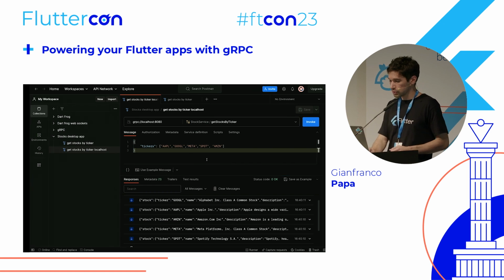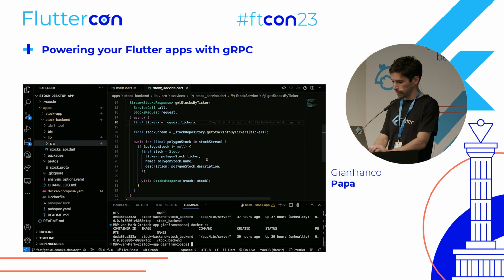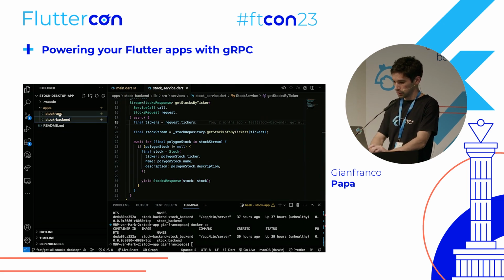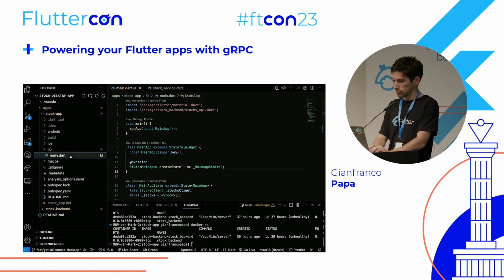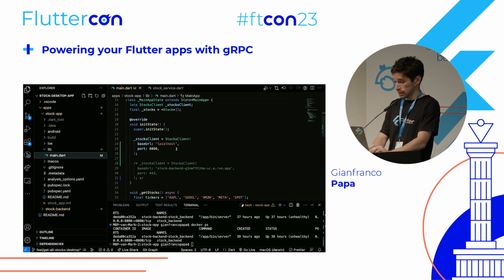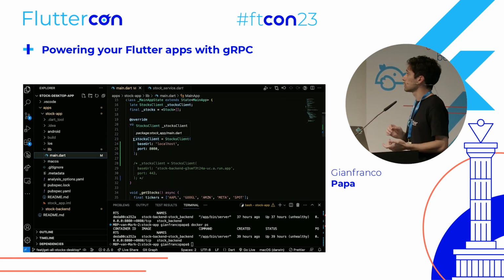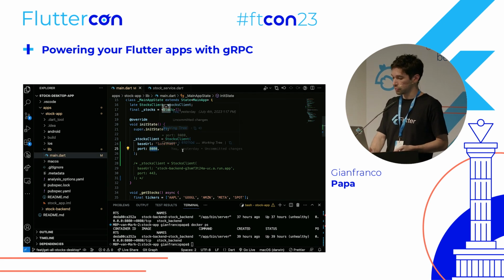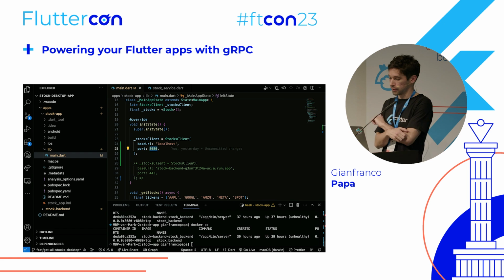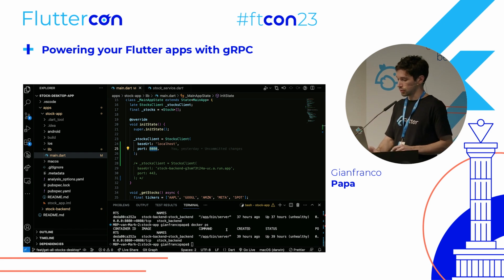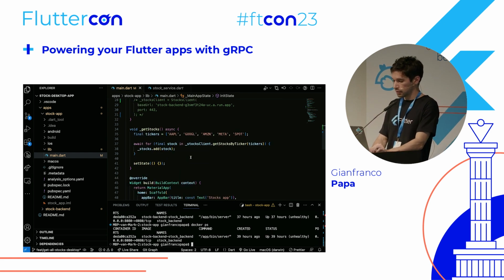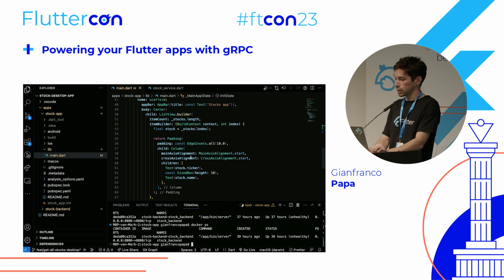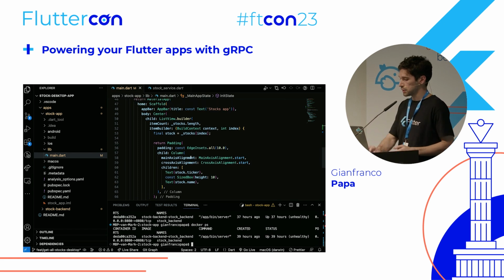And if we want to use this in our Flutter app, it's as simple as going into our main file, and as we saw in the slides, we can establish a client, in this case, localhost, and the port will be 8080, where we have our Docker container. And in this case, we are displaying every stock in a list.